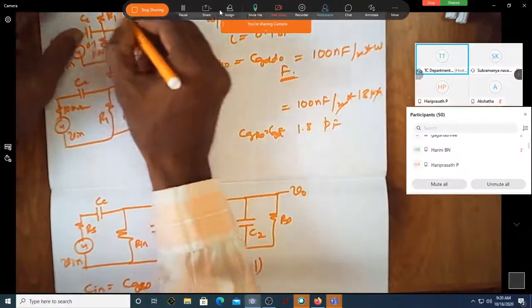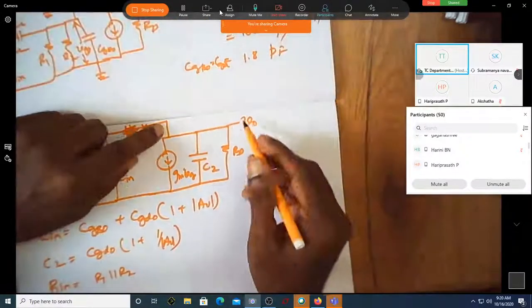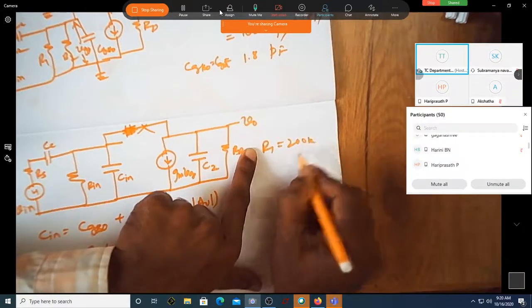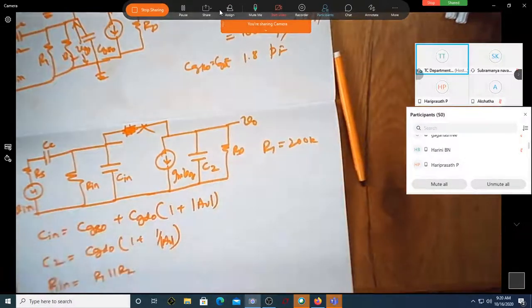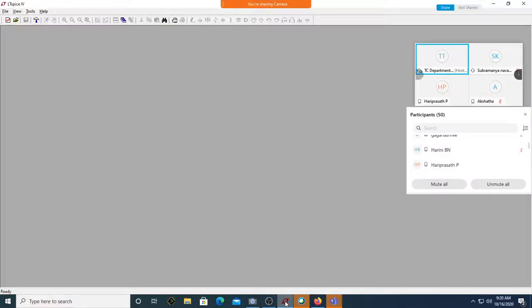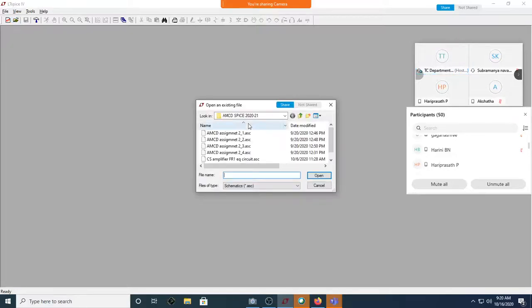Let me take R1 is equal to 200k, and let me see if I have some simulated result so that I can directly go there instead of taking different values. Okay, frequency response circuit.